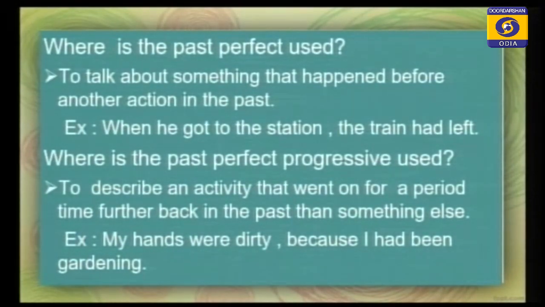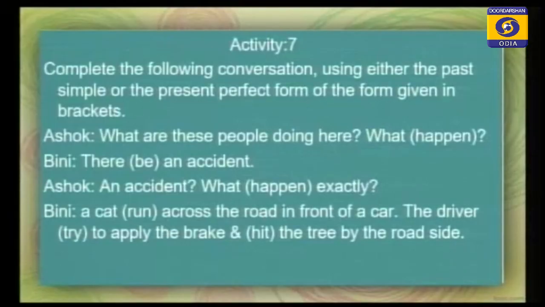Then please see one activity here. Complete the following conversation using either the past simple or the present perfect form of the verb given in brackets. What are these people doing here? What happened?